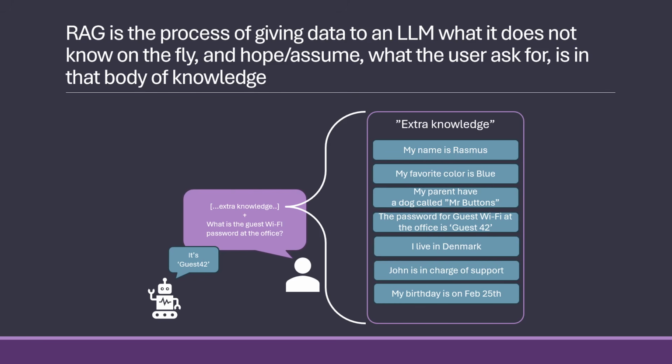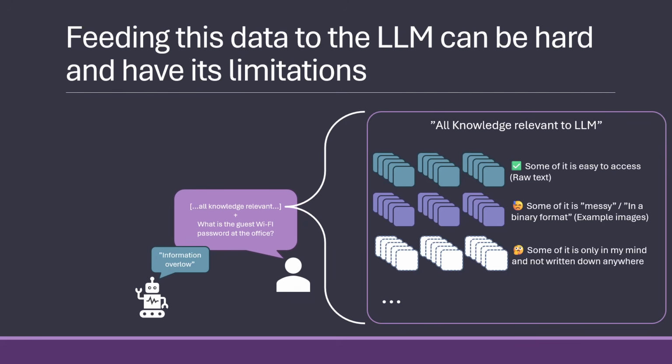So RAG is nothing more than adding more to the prompt. But doing that can be hard, and it has its limitations, because if we have all the knowledge that is relevant to the LLM, some of it is easy. We might have it just at hand in markdown files, and we can easily provide it.